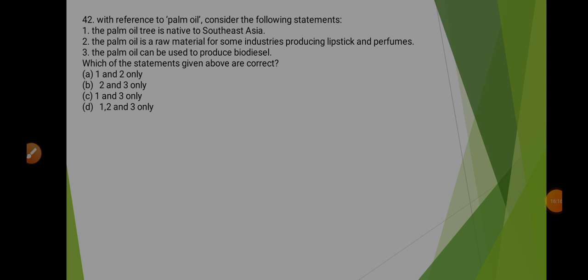Now coming to 42nd question, it says, with reference to palm oil, consider the following statements. First, the palm oil tree is native to Southeast Asia. It's correct. Second, the palm oil is a raw material for some industries producing lipstick and perfumes. This is correct as well. And the third statement says that palm oil can be used to produce biodiesel. This statement is also correct. In fact, any type of vegetable oil can be used to produce biodiesel. So this makes option D correct, that is 1, 2 and 3.